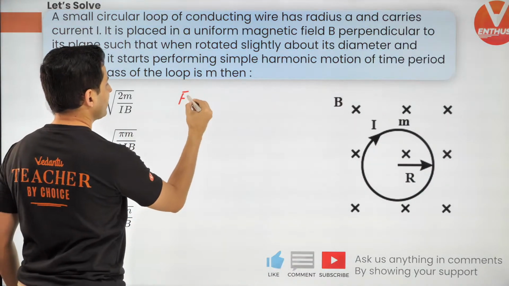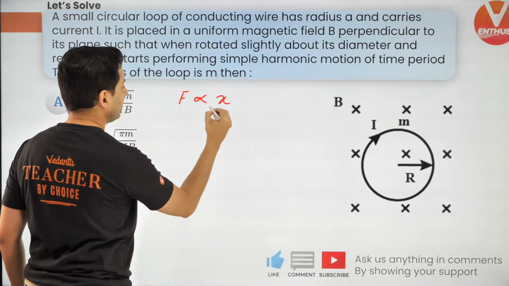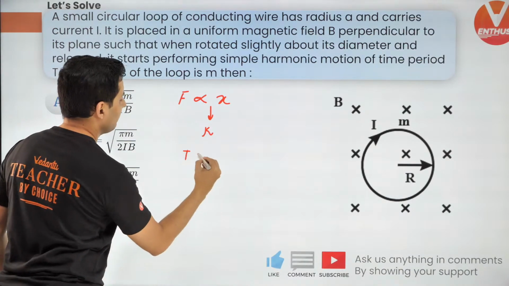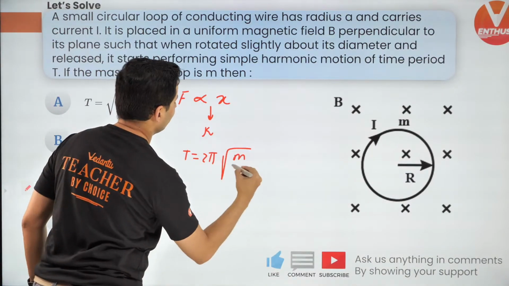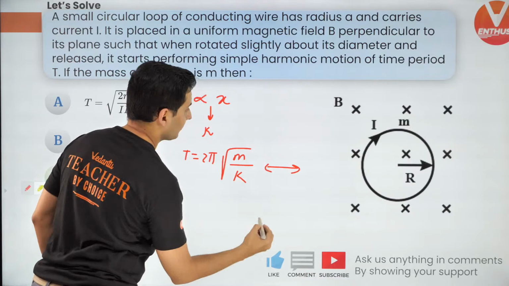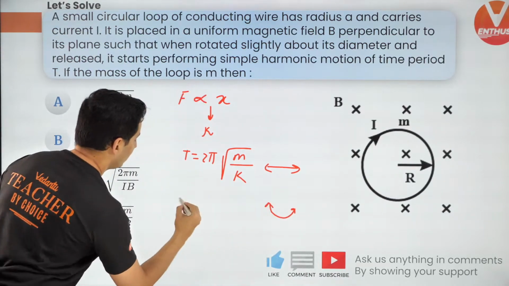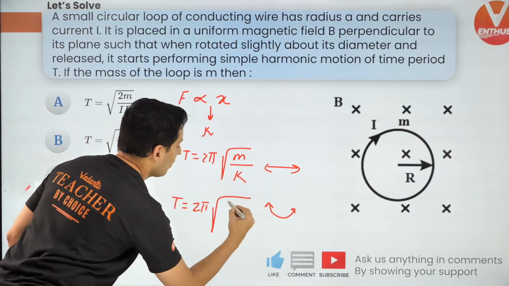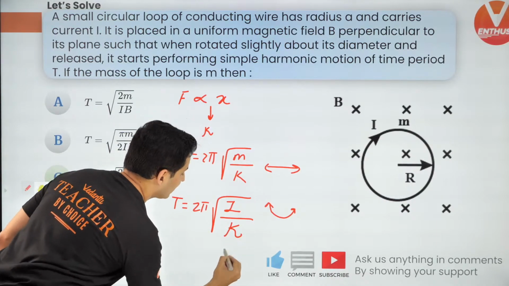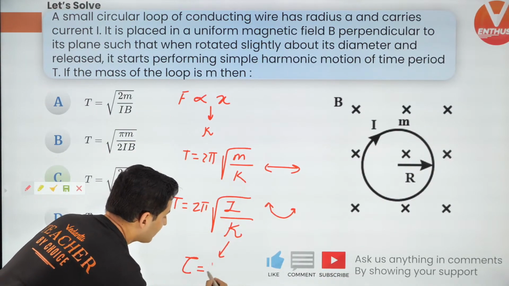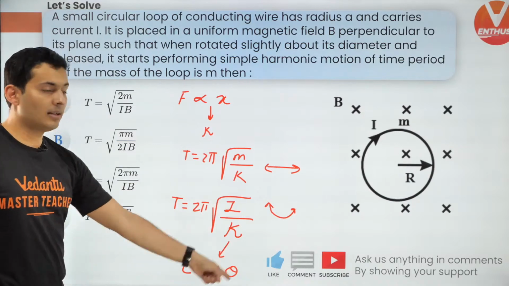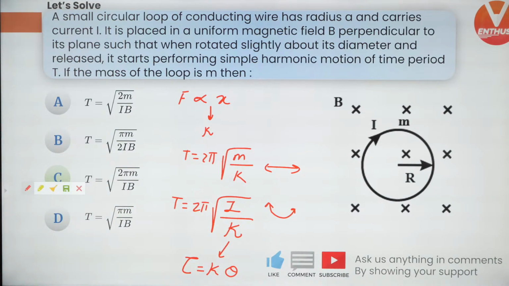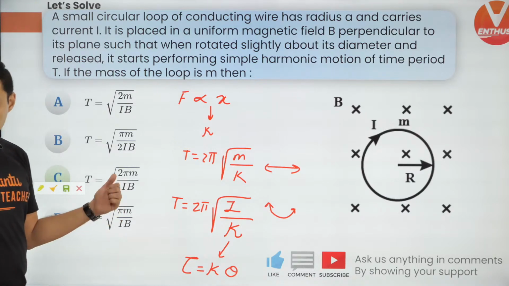When force is proportional to x, that constant is k, and the time period is 2 pi under root m by k for normal linear SHM. But for angular SHM, the time period is 2 pi under root moment of inertia by that constant k which comes in torque equals k into theta. So this is the logic. Is that clear? So this is how you need to do this.